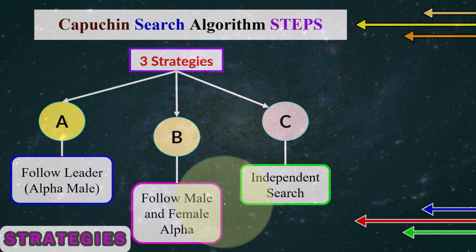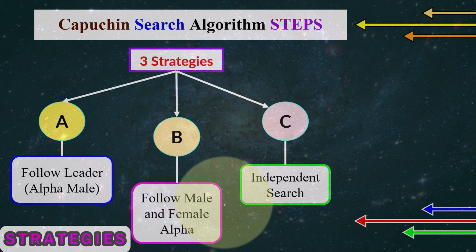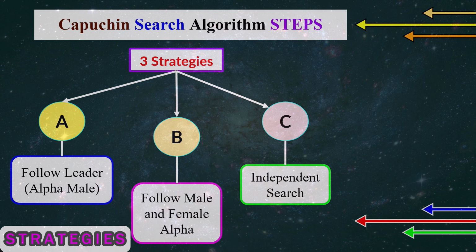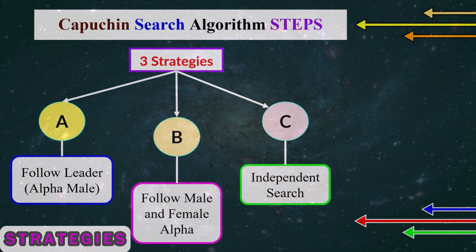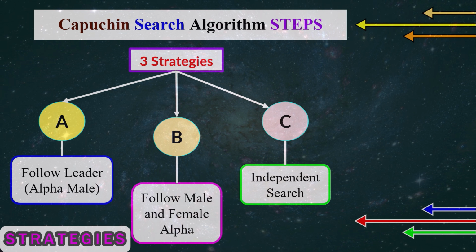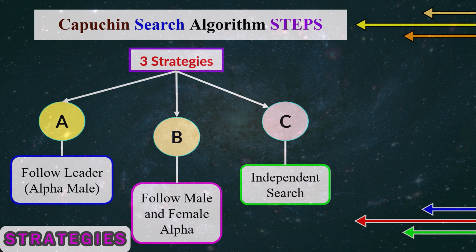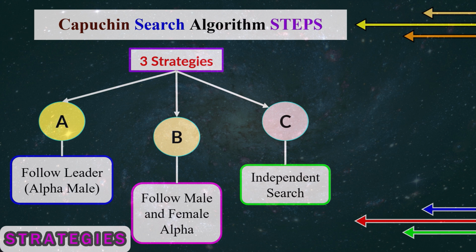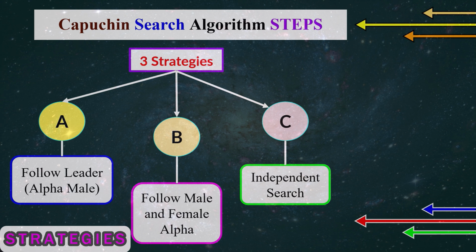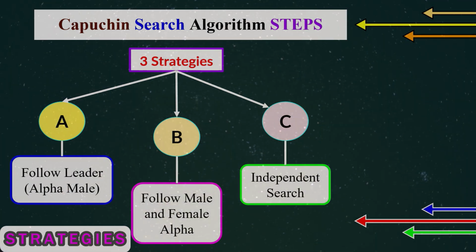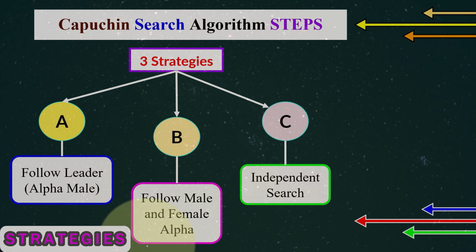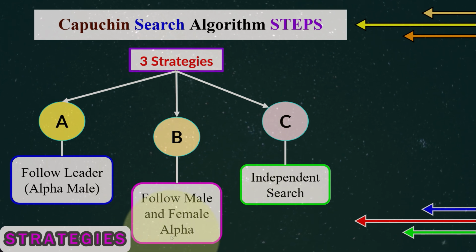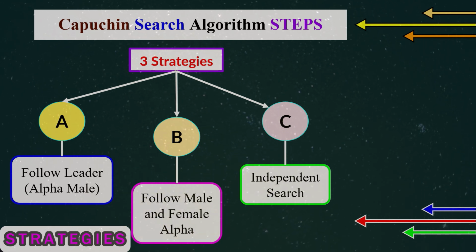Next strategy: follow both the male and the female alpha, that is the group leaders. In certain Capuchin species the group members follow both male and female alpha leaders. They are the global leaders in charge of the group, and they are also responsible for identifying the food sources and accordingly guide the other members of the group to other food sources.